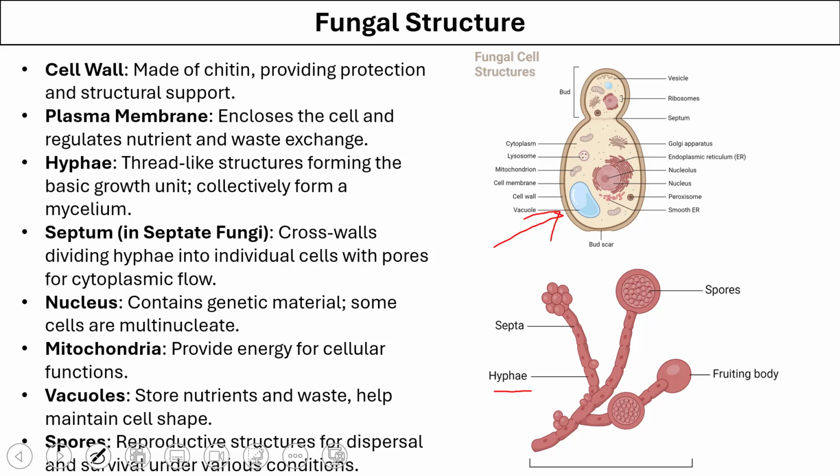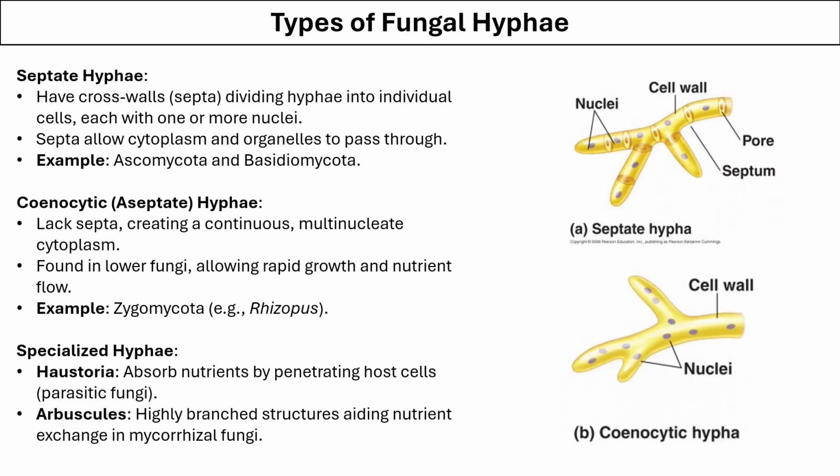They also have mitochondria, which are responsible for generating ATP. They have vacuoles in which they store nutrients and waste, and which also help in maintaining the shape of the cell. The fungi also produce spores, and the spores are inside a body called the fruiting body. Fungi can have different kinds of hyphae.